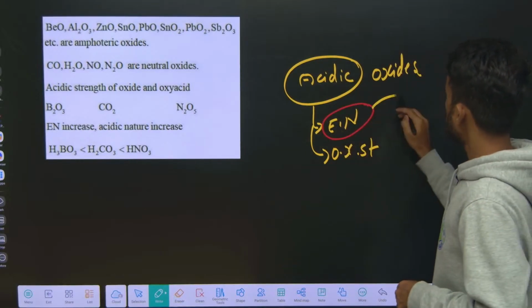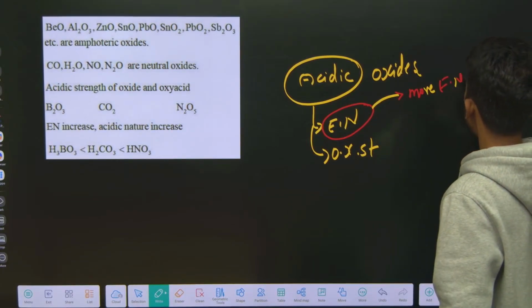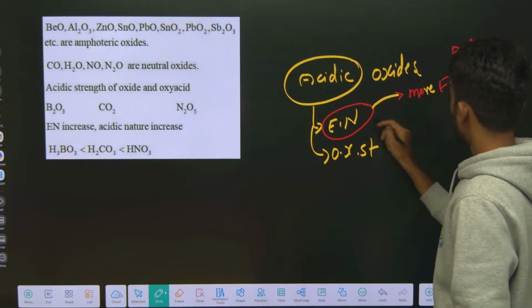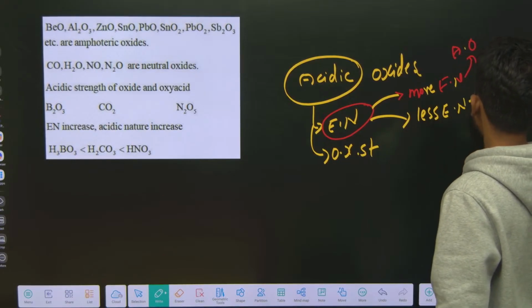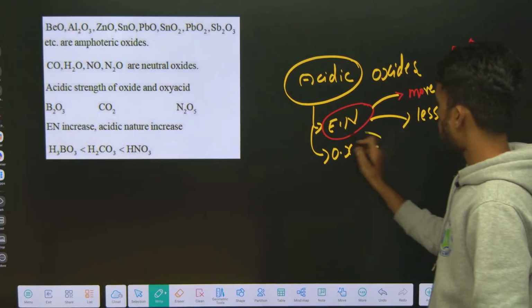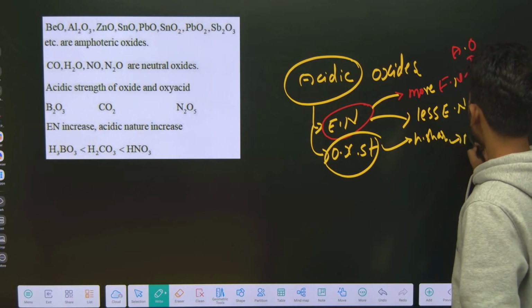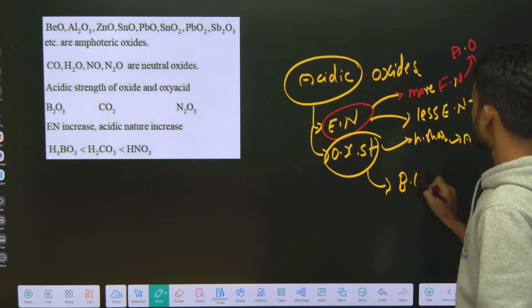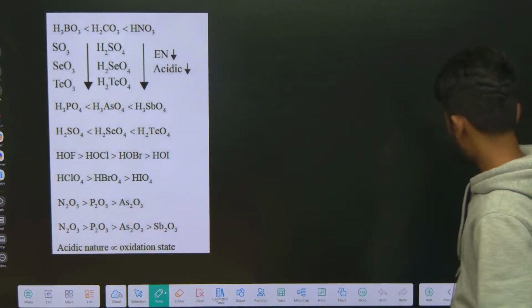A more electronegative atom forms acidic oxide, and a less electronegative atom forms basic oxide. You can remember it in this generalized way. When it comes to oxidation state, higher oxidation state means more nuclear charge, so it forms acidic oxides. Lower oxidation states form basic oxides. Okay, so these are some examples.